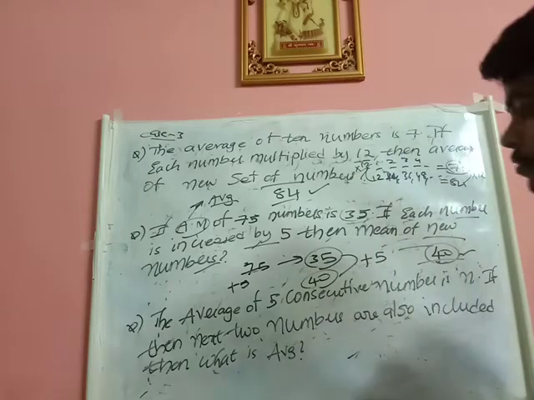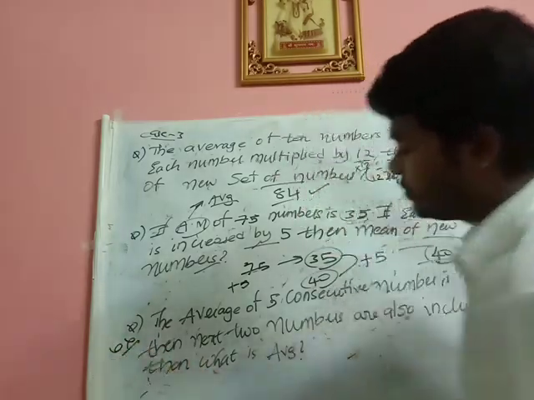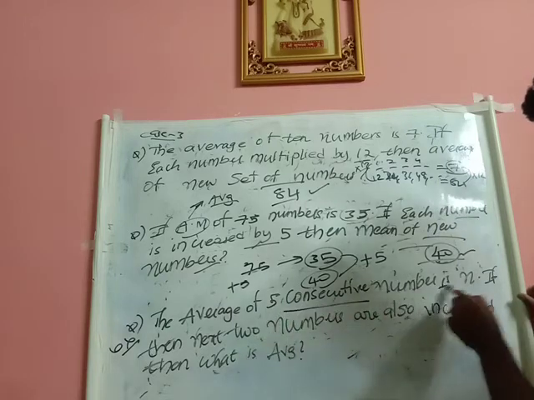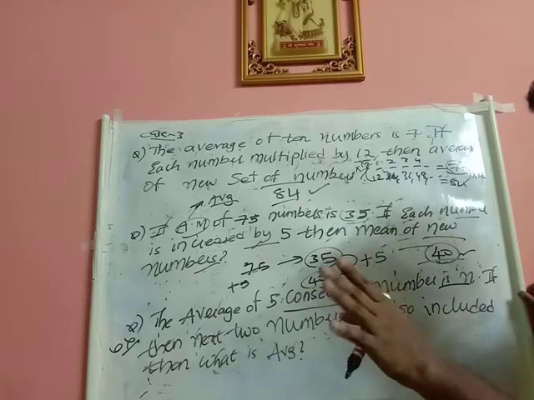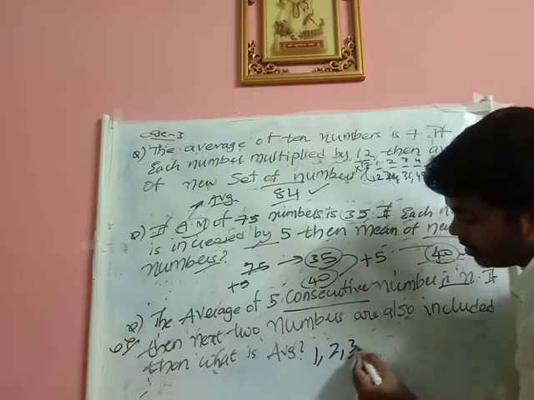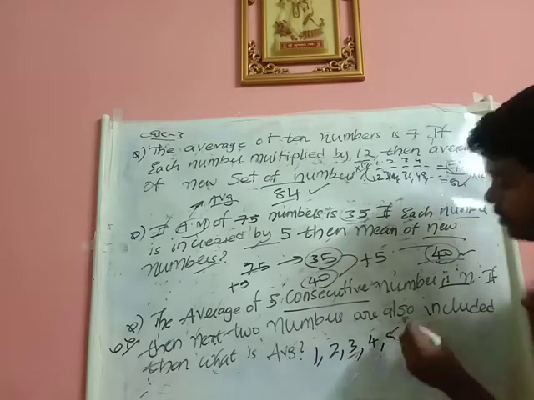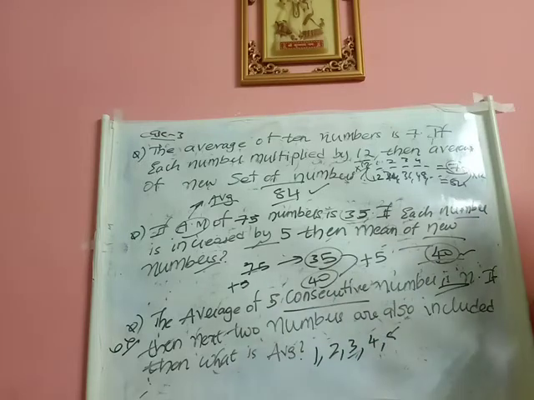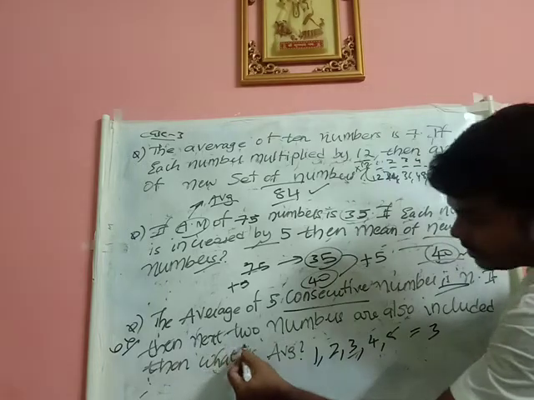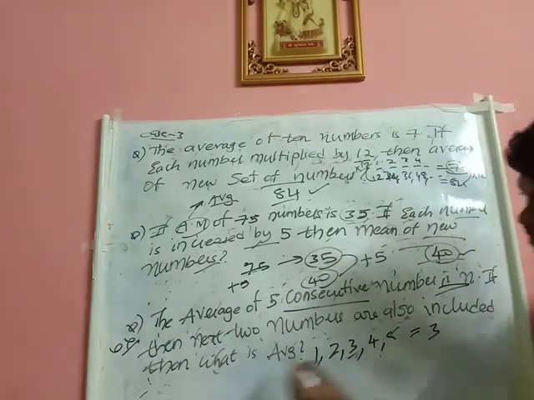Now you just concentrate on this question. This is very important. This is basically an easy question also. Now see, the average of 5 consecutive numbers is n. Let me assume that the 5 numbers are 1, 2, 3, 4, 5. See, the average of 5 numbers is n, right? So what is the average in this case? For 1, 2, 3, 4, 5, the average is 3. If the next 2 numbers are also included, what is the average?